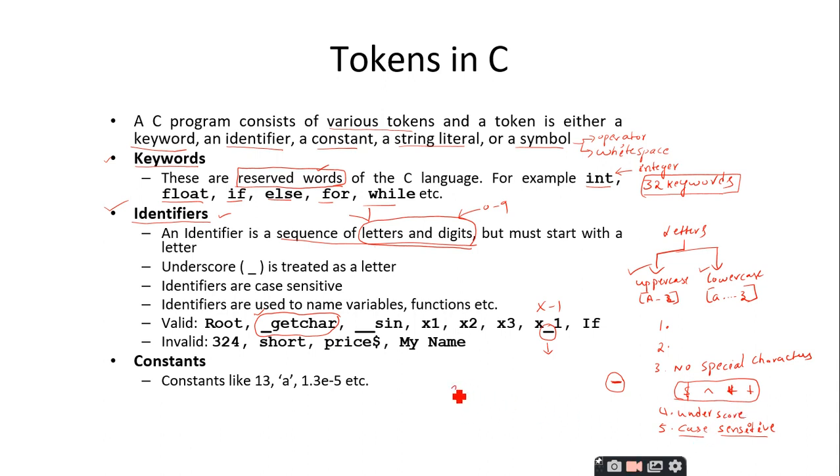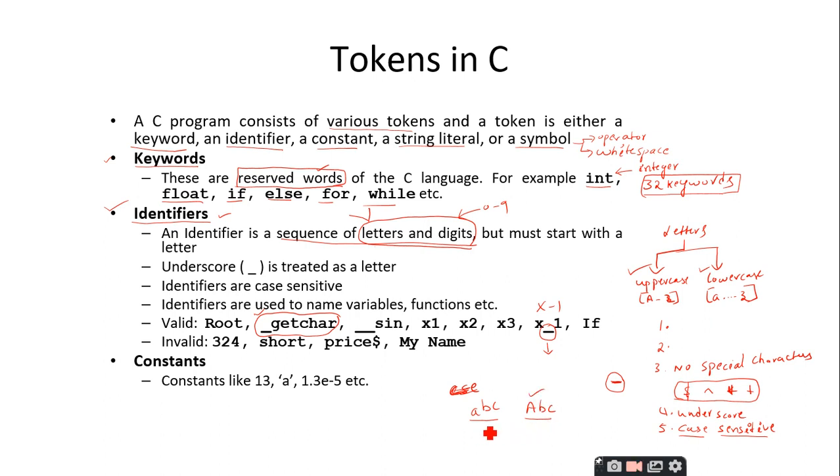For example, let us take abc. This is one identifier which is valid. Why? Because it is a combination of letters. And if you write the same thing as uppercase A followed by BC, this is also valid.